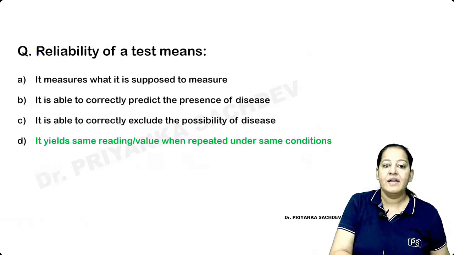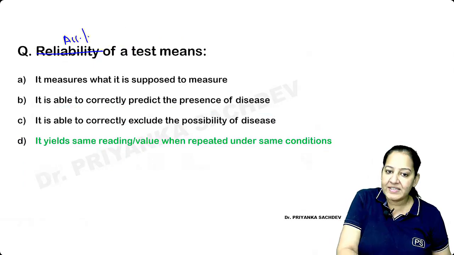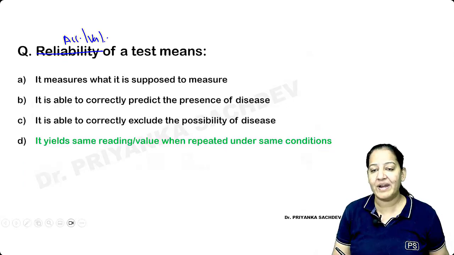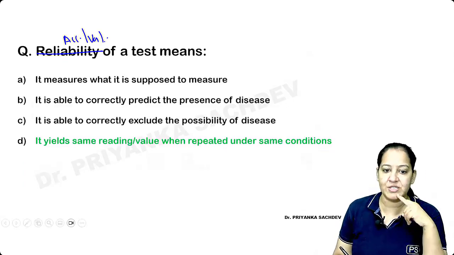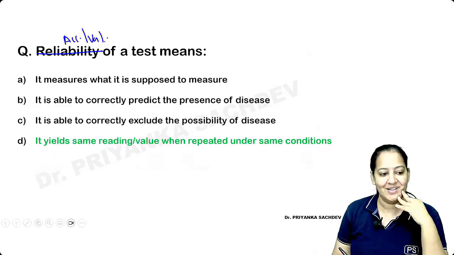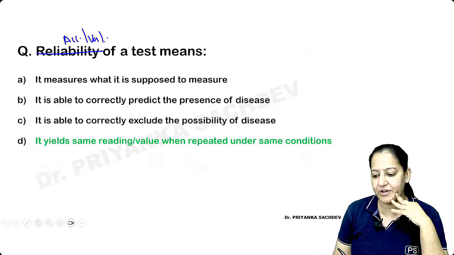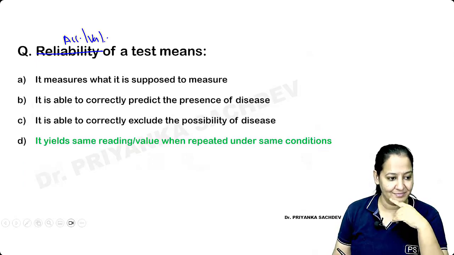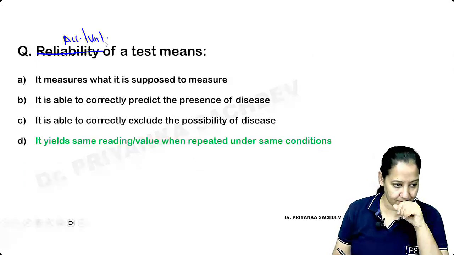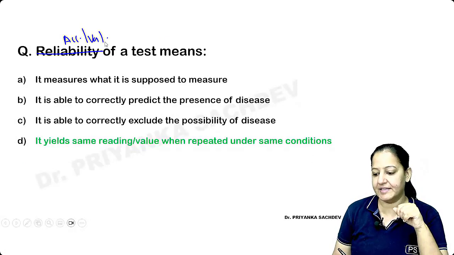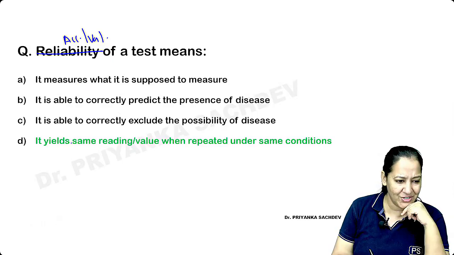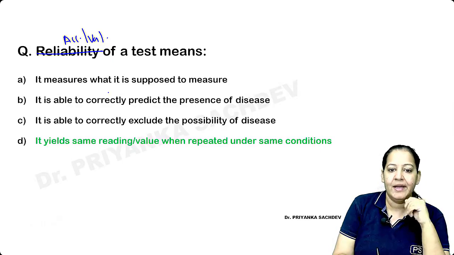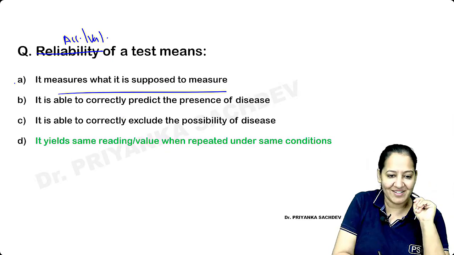Okay, if I change the question to accuracy or validity, what is your answer now? What is validity? What is accuracy? From the same 4 options. So it is the exact answer which you are intended to test. What is the answer in that case? I'm waiting for your reply. Yes, Aditi, absolutely right. No, not B, what you people are saying. It measures what it's supposed to measure. The correct answer in that case is A.